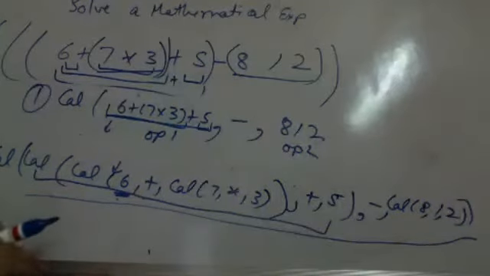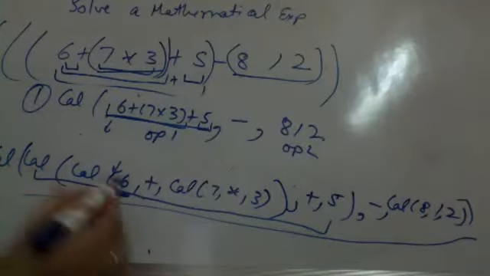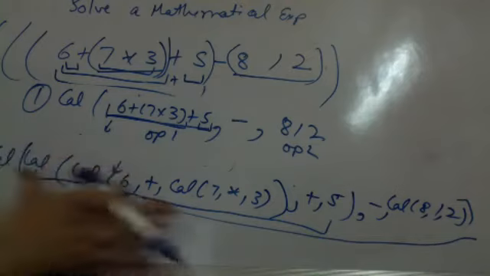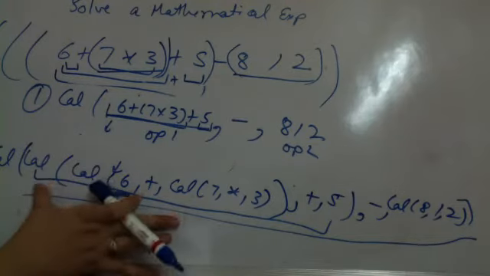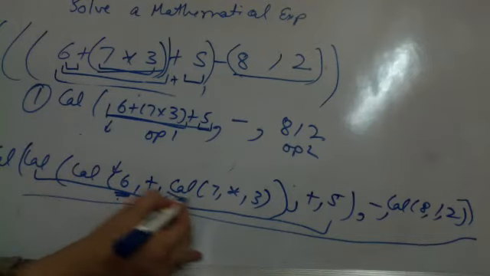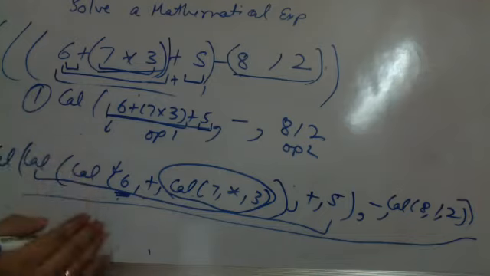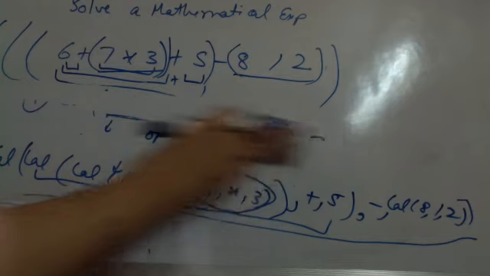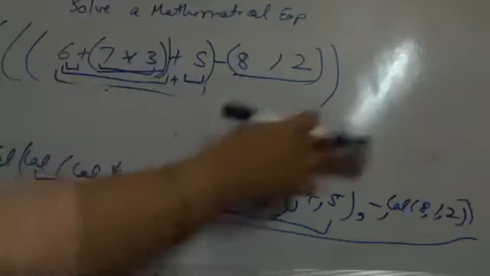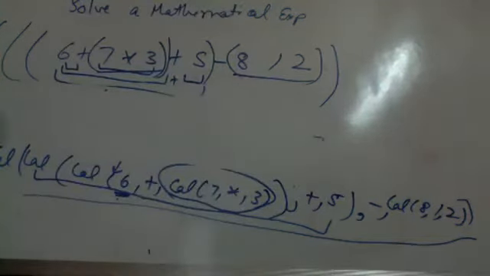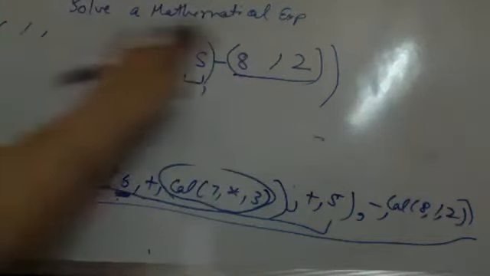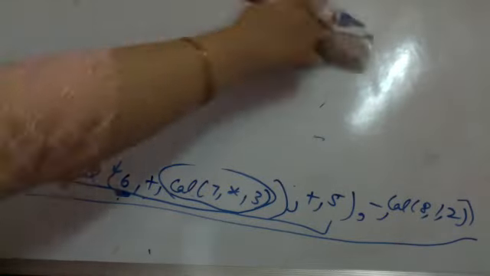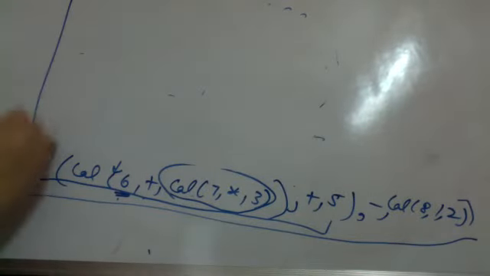Initially अगर आप stack पे देखो, आपने कॉल करा तो सबसे पहले ऑपरेंड 1 कॉल होगा. ऑपरेंड 1 में दोबारा ब्रेक. सबसे पहले यह फंक्शन है जहां से बाहर आओगे. स्टैक पे डलता गया, डलता गया. If you want me to show it on the stack, let me just show you on the stack also what will happen for this. When you are calling this, I'm erasing this. So let us see what happens on the stack.